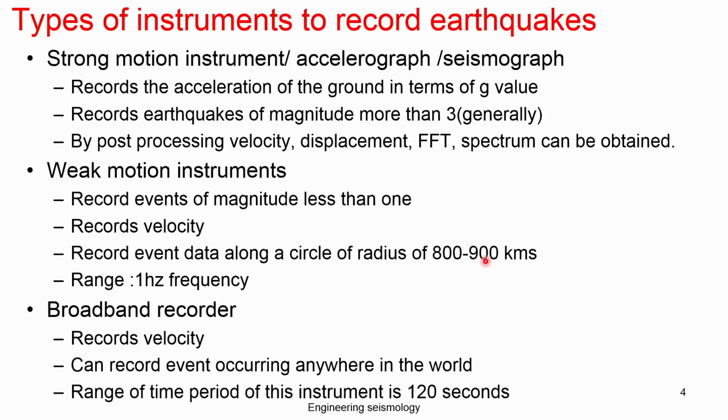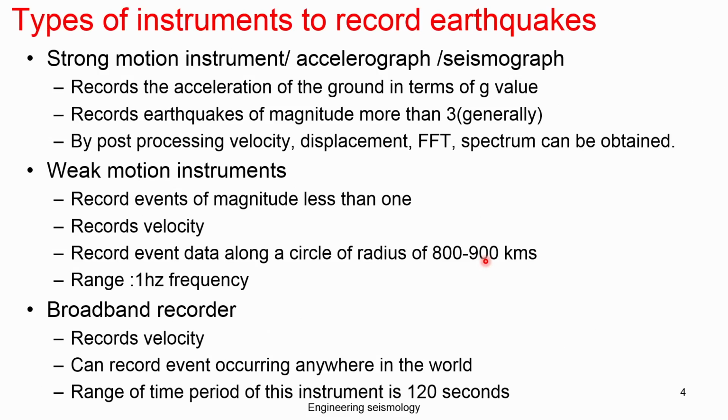Based on the type of data we record, the instrument can be classified into 3 major categories. One is the strong motion instrument, or accelerogram. It records acceleration of the ground in terms of g value, that means it records very high vibrations, and records earthquake magnitudes of 3 and above. By post processing, velocity, displacement and Fourier spectrum can be obtained. So, if you want to record a high level earthquake vibration close to the source, you should have the strong motion record, particularly for earthquakes of 3 and above.